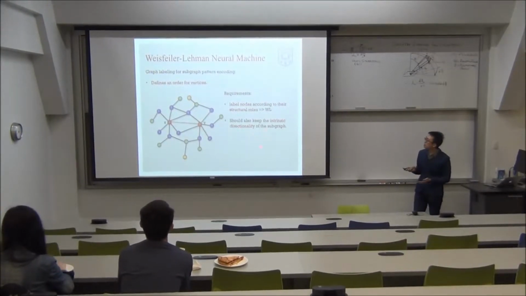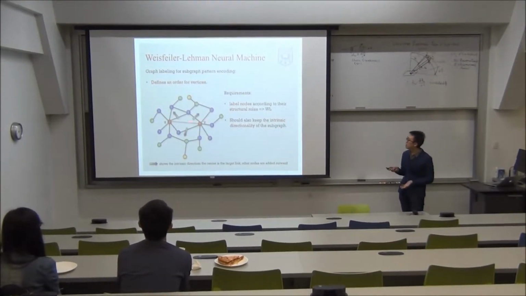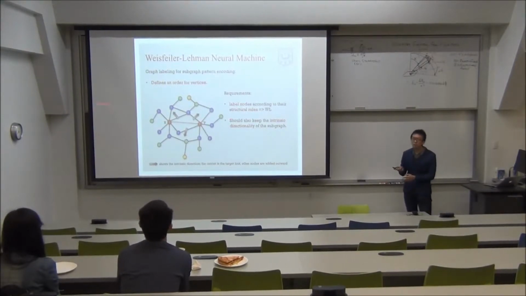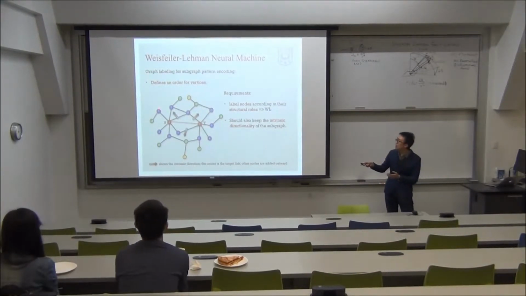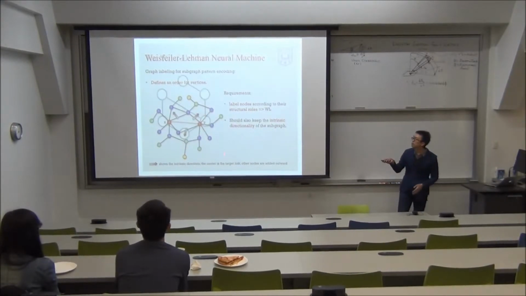The second requirement is that the graph labeling method should also keep the intrinsic directionality of the subgraph. This is because the subgraph is constructed iteratively by adding new nodes outward from the center. We can achieve this by, for example, letting the nodes closer to the center have smaller labels than the farther ones. In such a way, we can encode the directionality information into the graph labels.